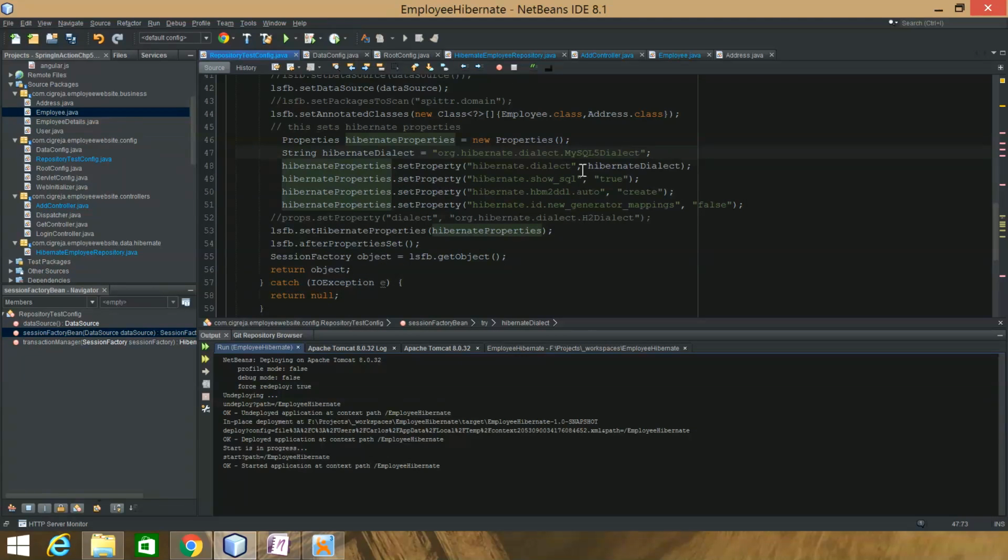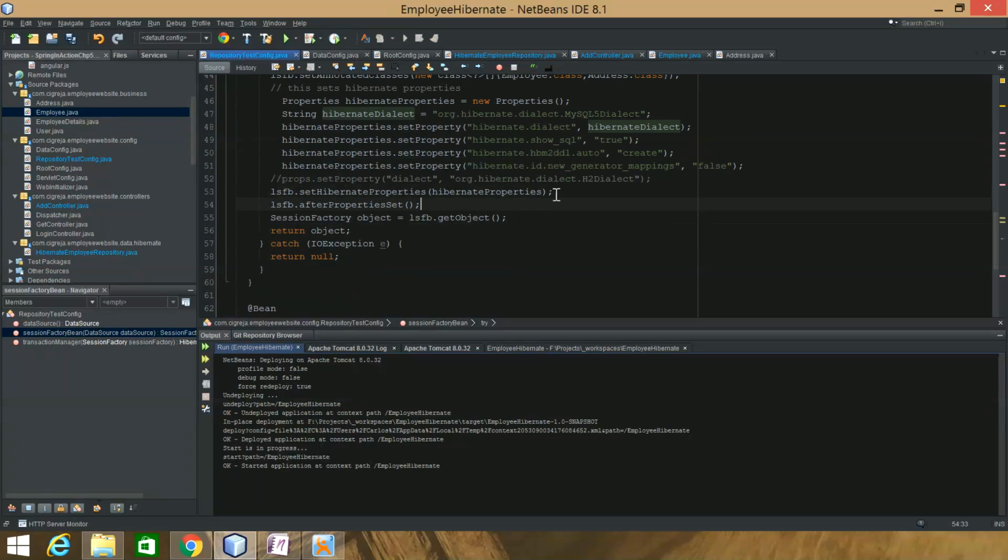So I have the dialect, well, this is a string for the dialect, but then I put it here. So dialect, show SQL true. I have it on create, so it drops all the entity tables if they exist, and then creates new ones for me every time. And I have the ID new generator mapping set to false, and that's pretty much my settings for Hibernate. Then just, as you can see, set the Hibernate properties, so add those properties there.